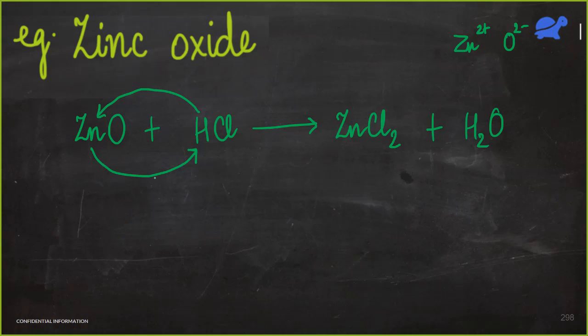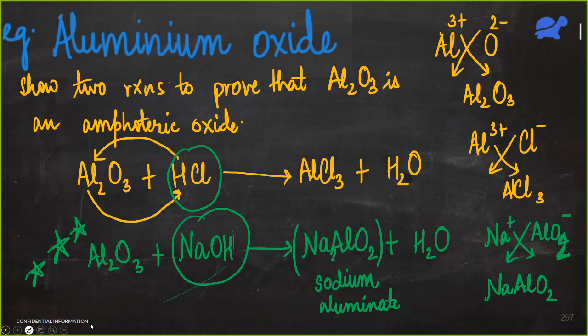Now, the second case. Here, we will take zinc oxide and this time we have to react it with a base. So, that base is, again let's take NaOH. Do you know what the product is going to be? It is again going to be something very funny, very complex. This time, see, last time what we got was sodium aluminate.